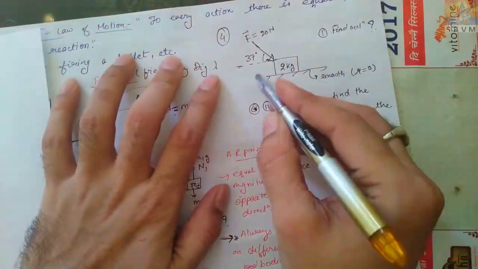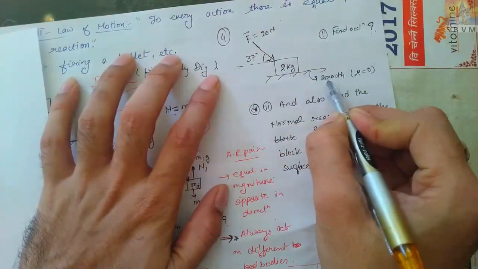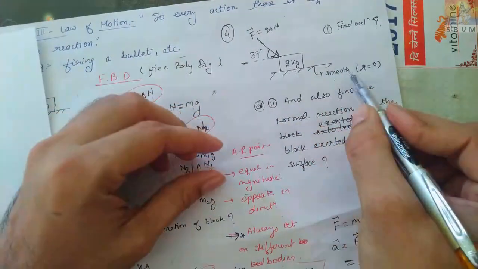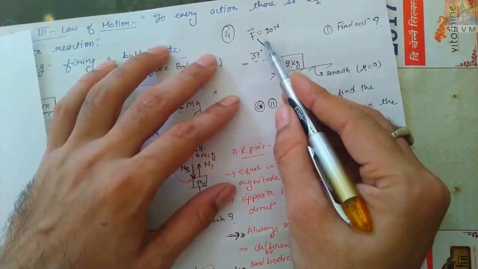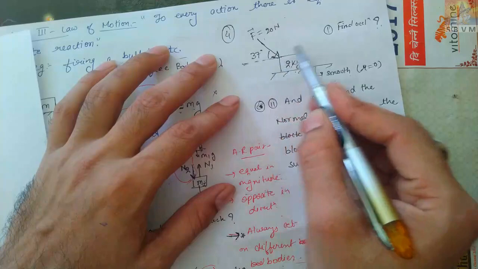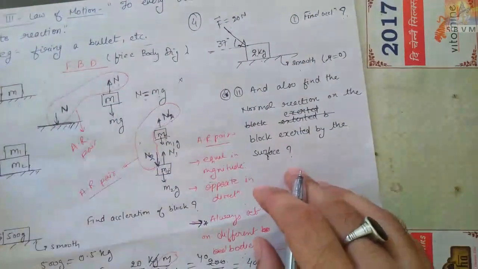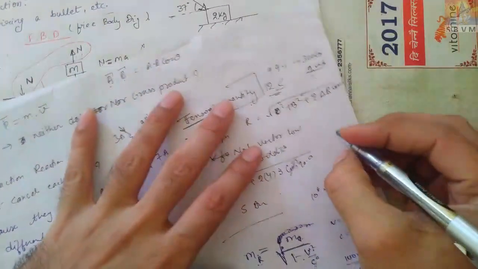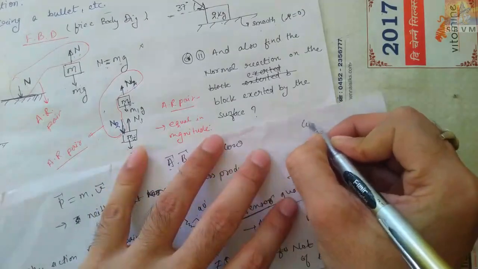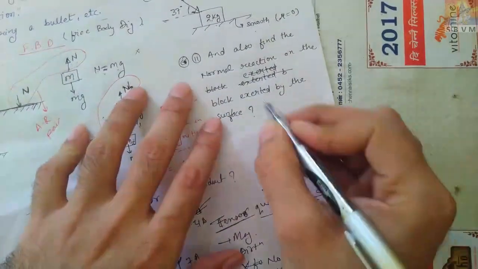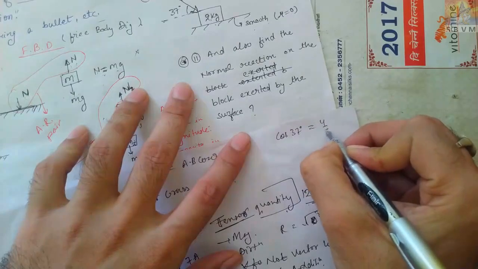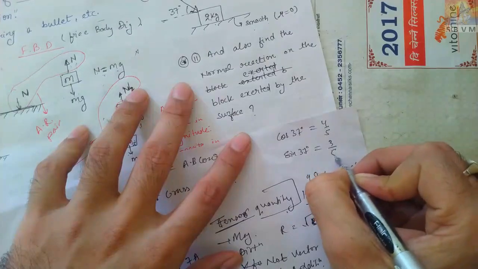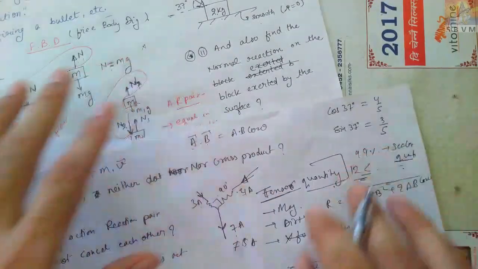Note this question: 20 kg, this is smooth. Later on you will come to know why smooth. I will teach friction also, but first of all this is smooth. 2 kg, F is equal to 20 Newton applied like this at 37 degree. You must be knowing the value of cos 37 and sin 37, otherwise you can't solve this numerical. We have to resolve the force. Cos 37 is equal to 4/5. Sin 37 is equal to 3/5. These are very standard values.